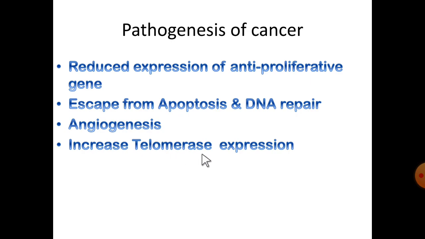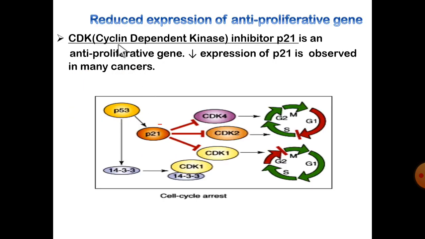and increase telomerase expression. Coming to the first one, reduced expression of anti-proliferative gene. Here, CDK, cyclin dependent kinase inhibitor P21. P21 is an anti-proliferative gene which inhibits the CDK proteins.